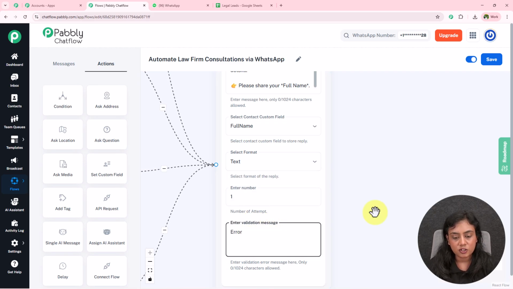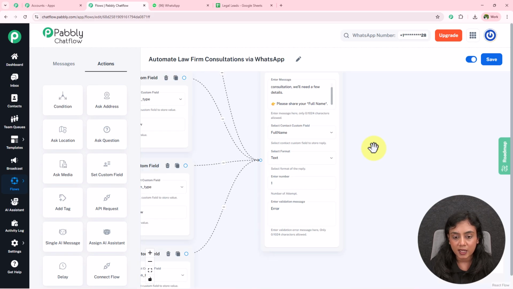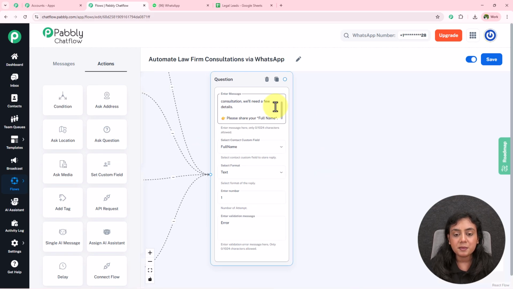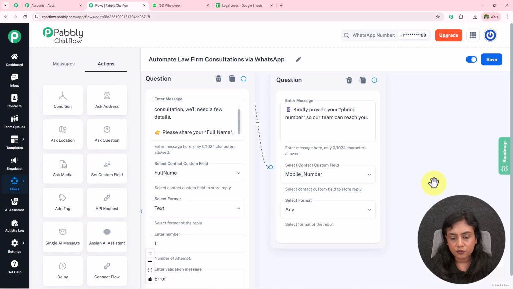Now what is this validation message? So let's suppose if the answer to this question is not equal to the selected format, the customer or the lead will receive the validation message of error, and number of attempts I want to give only 1 attempt. Okay, in this similar manner I'm going to add my another question for the phone number right over here. I've entered this message, kindly provide your phone number. This is the field and the format is any.